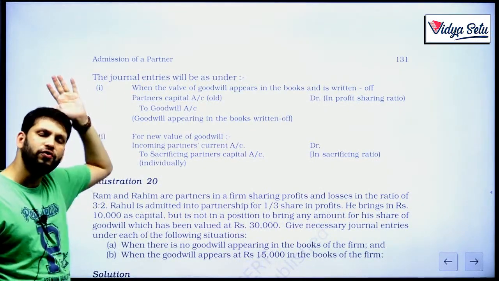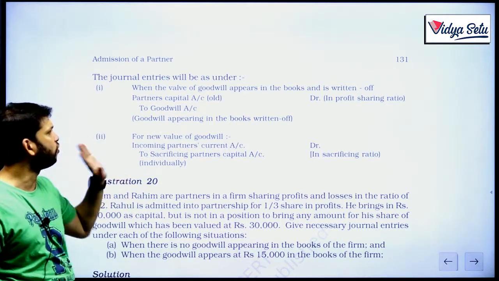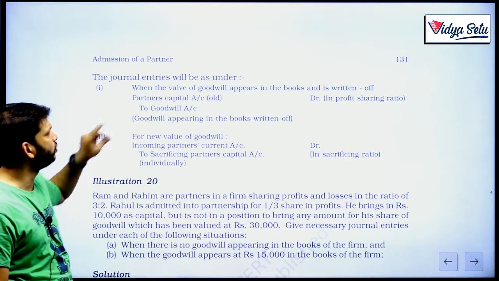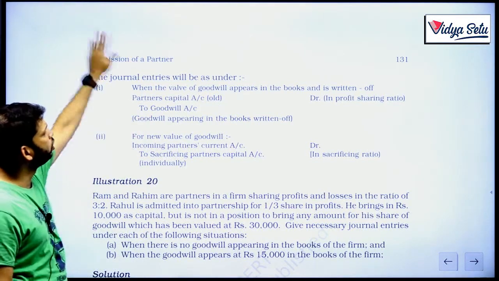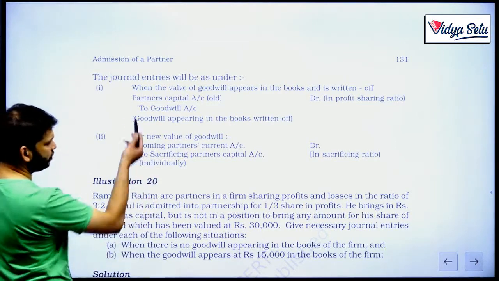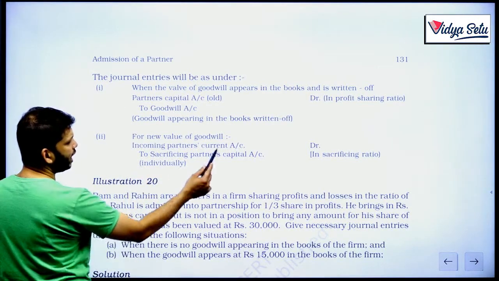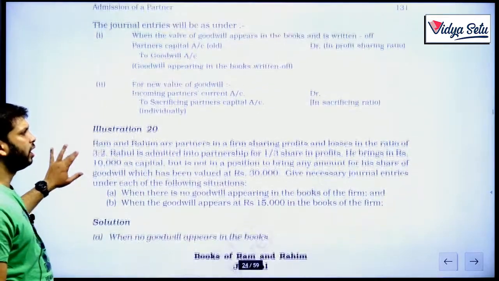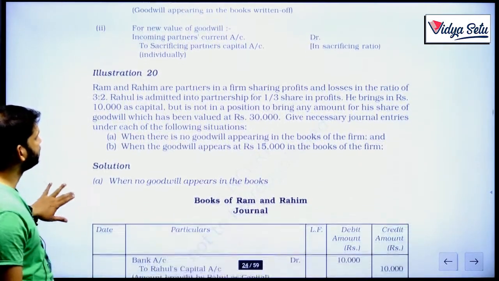Whenever there is an old goodwill, we have to remember that we need to write it off. How? The old partners will be debited in their old ratio and the goodwill account will be credited. In this way, the old goodwill will be written off fully. And for the new goodwill, we already know if he is not bringing in cash, so his current account will be debited and sacrificing partners' capital will be credited in the sacrificing ratio.